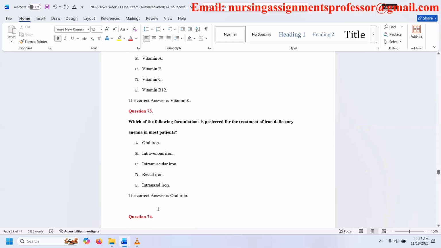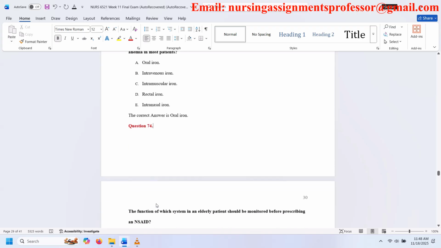Question 73. Which of the following formulations is preferred for the treatment of iron deficiency anemia in most patients? A. Oral iron. B. Intravenous iron. C. Intramuscular iron. D. Rectal iron. E. Intranasal iron. The correct answer is oral iron.